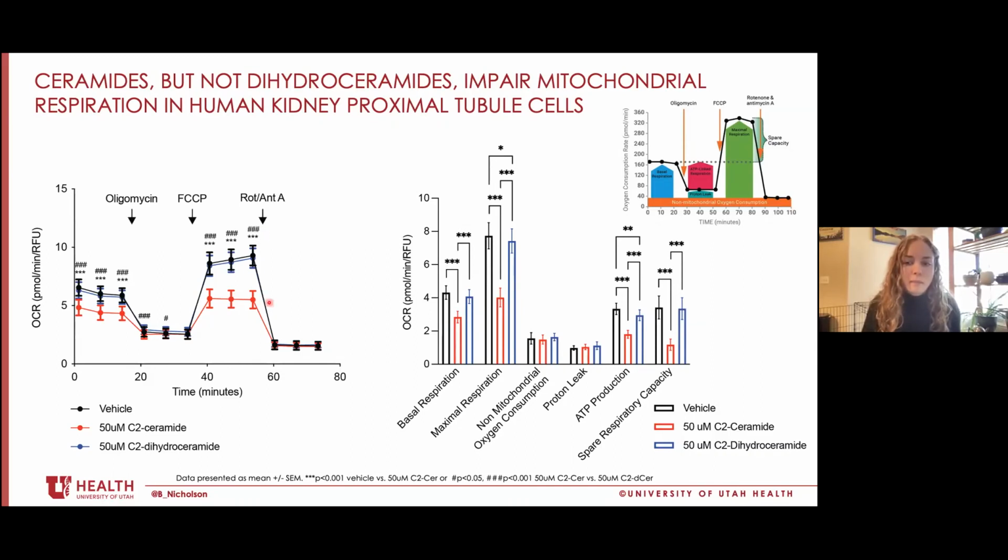So you can see at baseline and under maximal respiratory conditions, we see decreased oxygen consumption in the C2 ceramide treated cells. And this is just reiterated here on the right, in addition to an impairment in ATP production and spare respiratory capacity inferred from the Seahorse trace. Notably, there were no impairments elicited by treatment with the same concentration of C2 dihydroceramide. And again, although those 2 molecules only differ by a double bond, the pathogenic potential of ceramides versus dihydroceramide, here shown as their ability to impair mitochondrial respiration, seems very distinct.